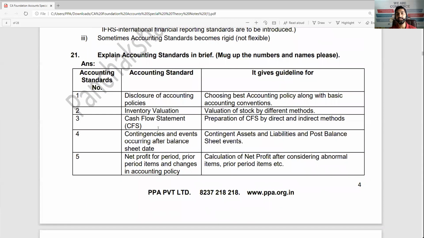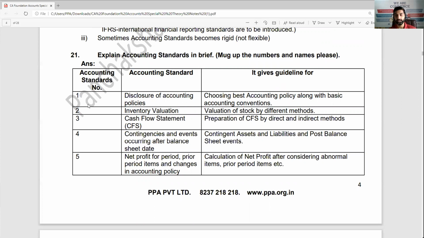Now this is the list given, and I have tried to explain what exactly an accounting standard is and why it is introduced. But it is just to create interest of students in accounting standards. Otherwise, just mugging up will not work. So please go through these details also. I'm covering each accounting standard in one line here.